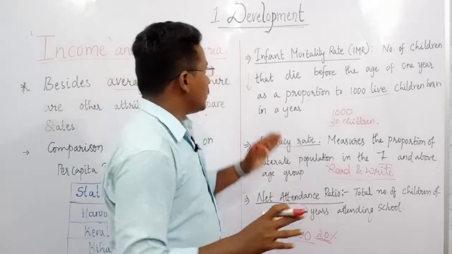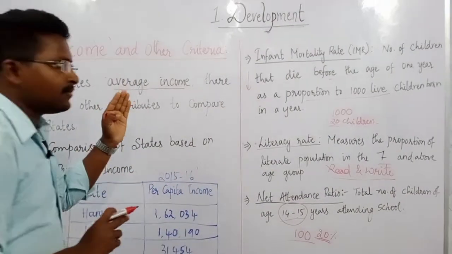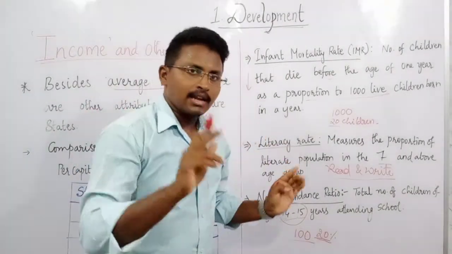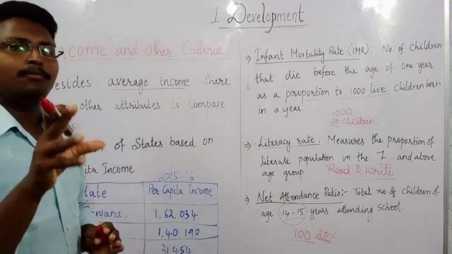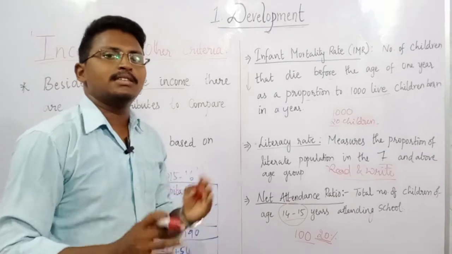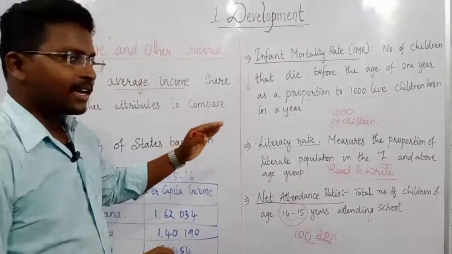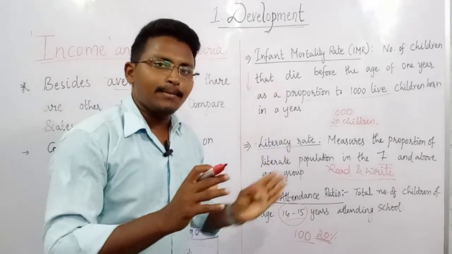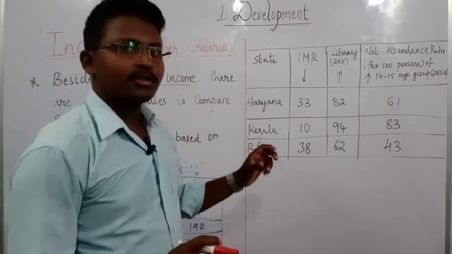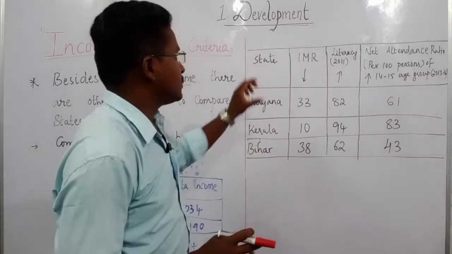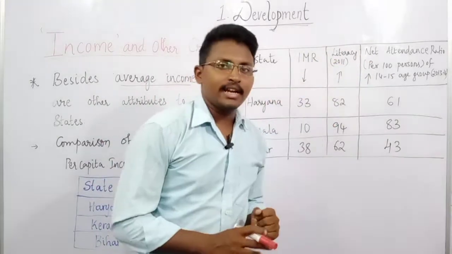So now, based on these three things, other than per capita income or average income, let us compare the same states again. Then you can find out which is better, which is poorer in condition, which is more developed, which is less developed. For this we will take a table example again to compare these three states. Let us compare the same states based on the aspects we have discussed: infant mortality rate, literacy rate, as well as net attendance ratio.